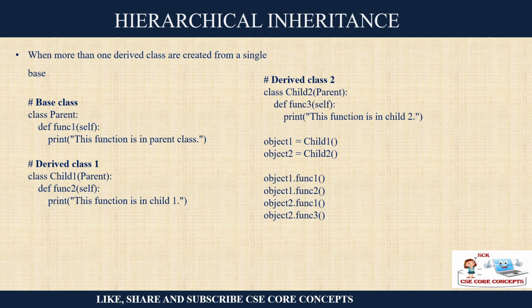And then comes the hierarchical inheritance. Hierarchical means what? In multiple inheritance, you had two parents and one child. Here you can have one parent and two children. So this is hierarchical. You create a parent class, and you can create two children who are deriving from the same base class. Rest is the same, you can call the functions. You can just try out this piece of code on your own.